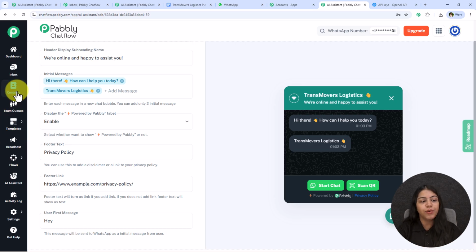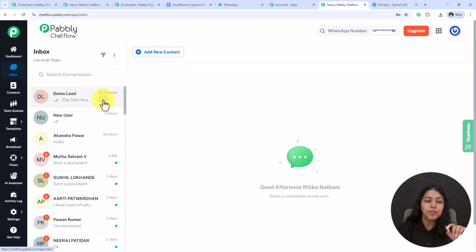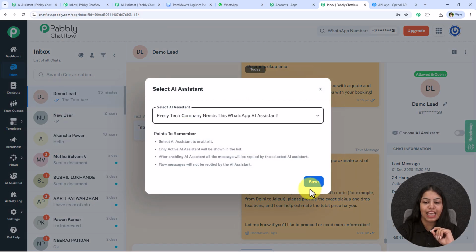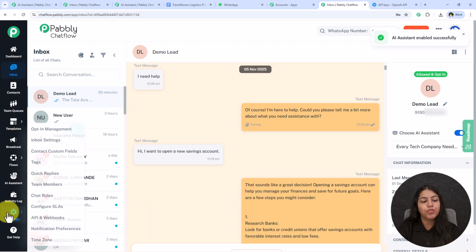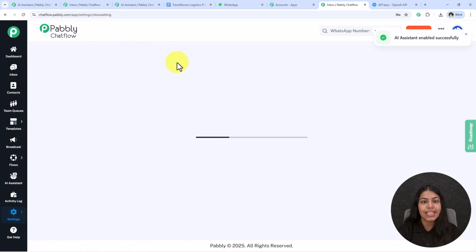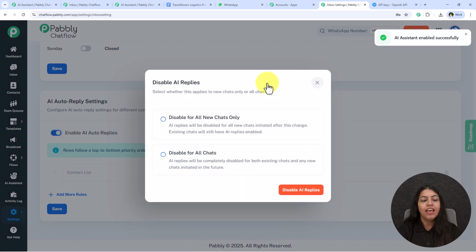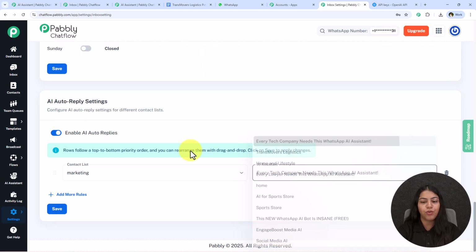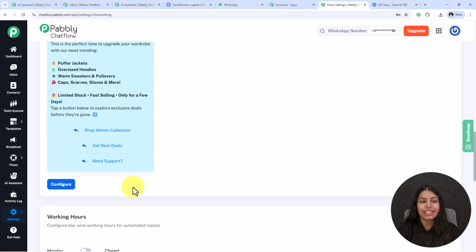Further, what you can do is go towards this inbox section and assign this AI chatbot to particular contacts. So let's say if you wish to assign this AI chatbot to this contact, you have to go towards this choose AI assistant and you can assign this AI assistant like this. And further, if you wish to assign this AI chatbot to multiple contacts at once, then you have to go towards settings and then inbox settings. After you come on this inbox settings, scroll and you're going to see this enable AI auto replies. So switch it on right from here, select the contact list and the AI chatbot which is going to reply to all the contacts in this list. Then click on this save button and automatically these settings will be saved.